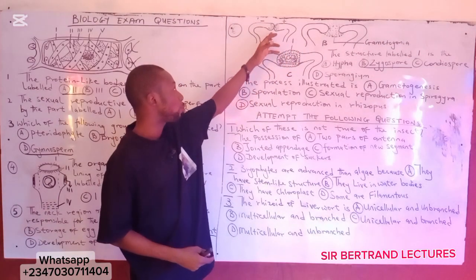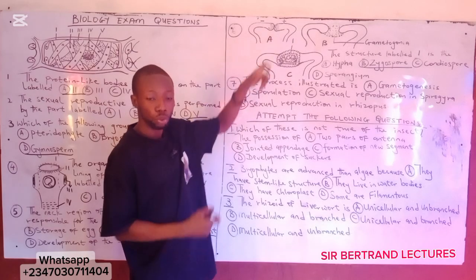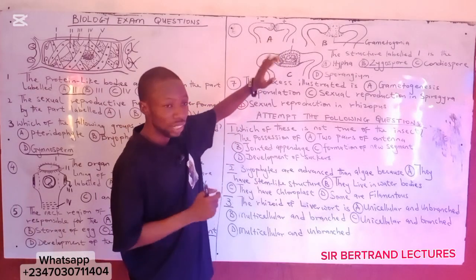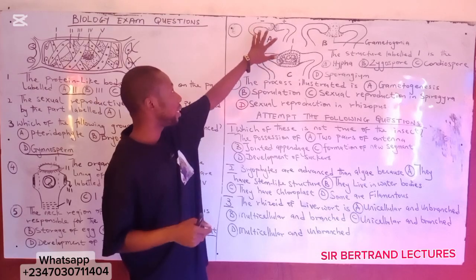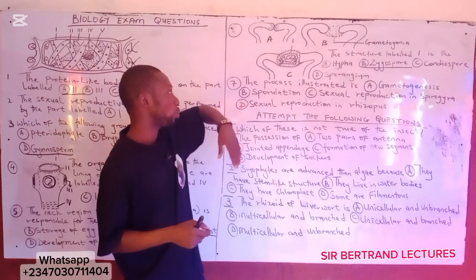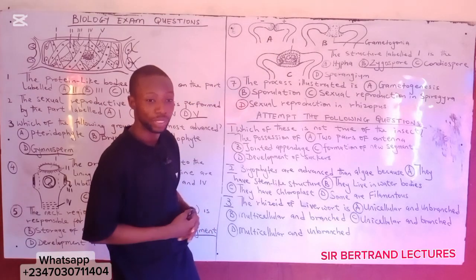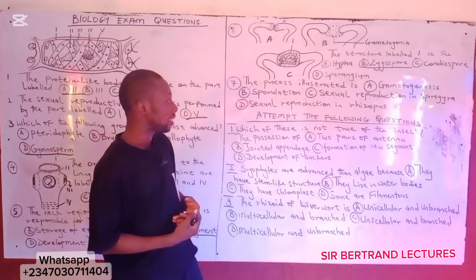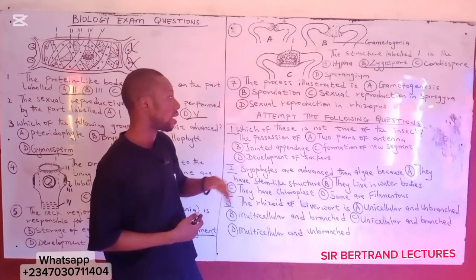You have two organisms involved, and two parents are involved in sexual reproduction. So knowing this alone is enough for you to know that this is sexual reproduction. In which organism? That's the question. Then sporulation is not a sexual reproduction, so it is not the answer.